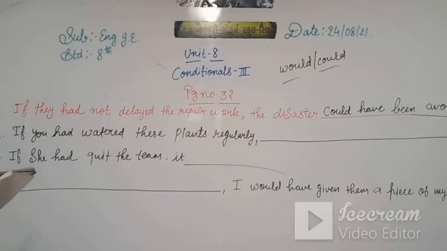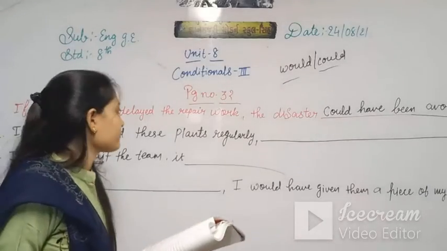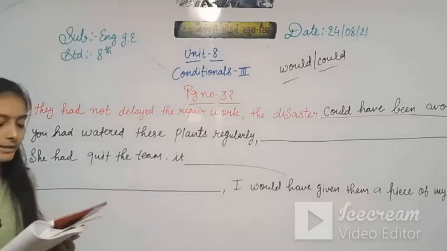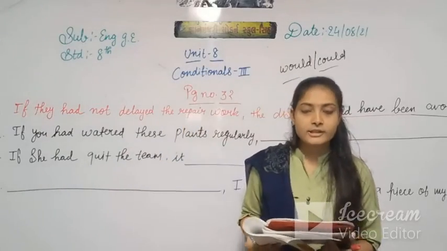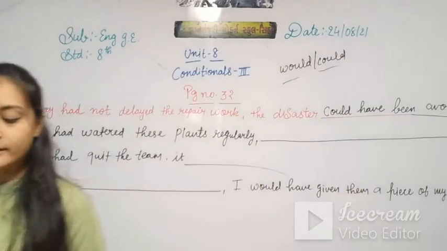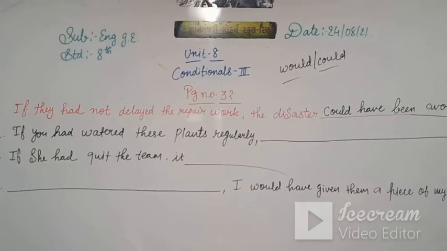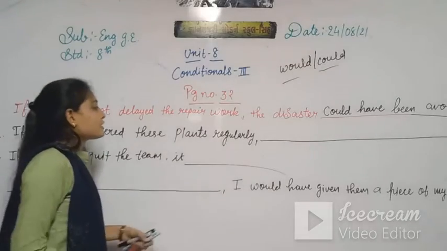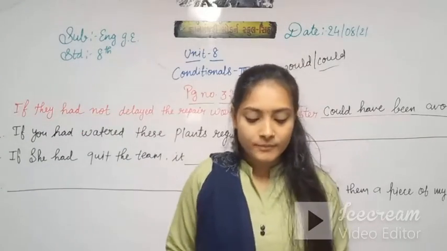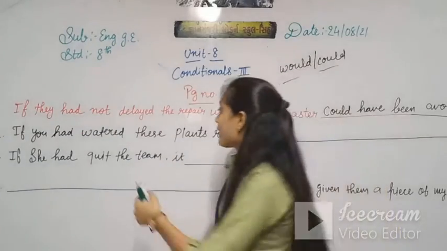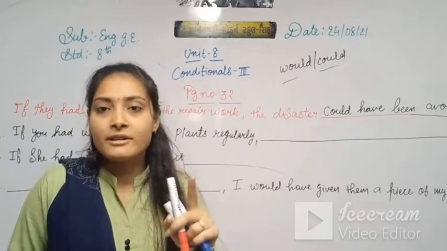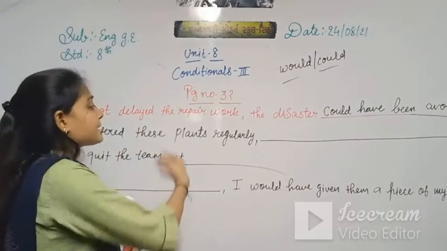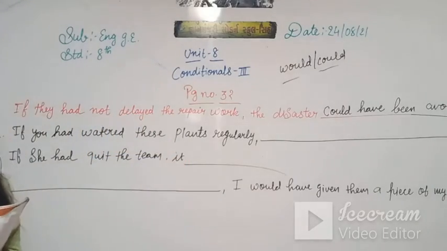In the second one, you didn't water these plants regularly, they died. If you had watered these plants regularly, then the plants never died, right? So here as per the condition we have to make the sentence.